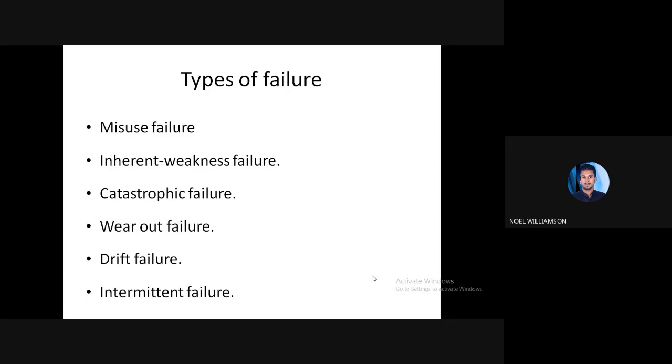That is the catastrophic failure. For example, take the case of the fuse of a bulb. If it is gone, or breaking of any component of the car or anything, which may come unexpectedly or fails suddenly, then we can say these types of failures come under the catastrophic failure.